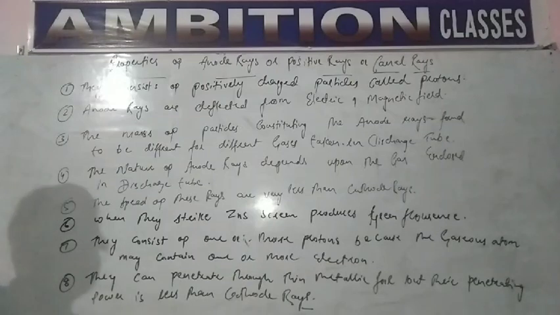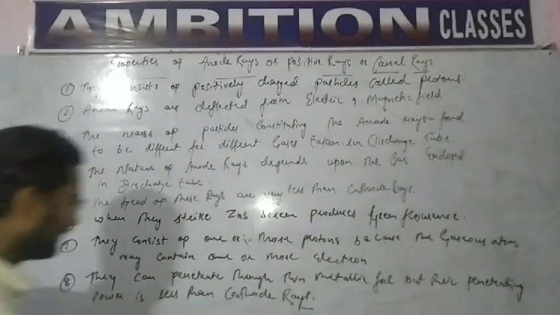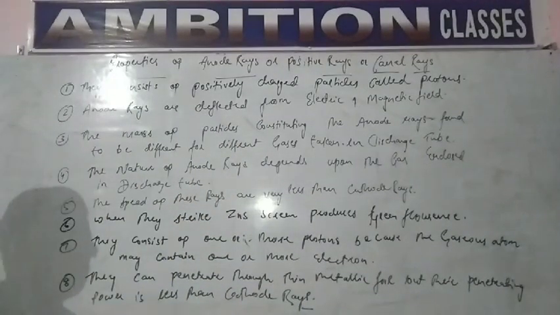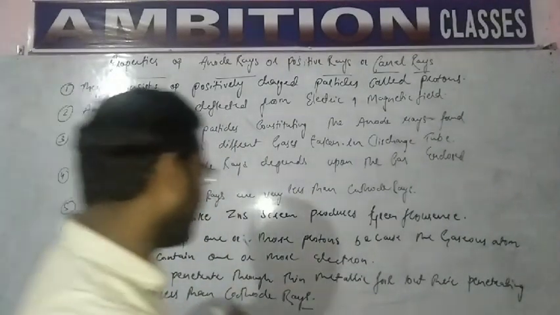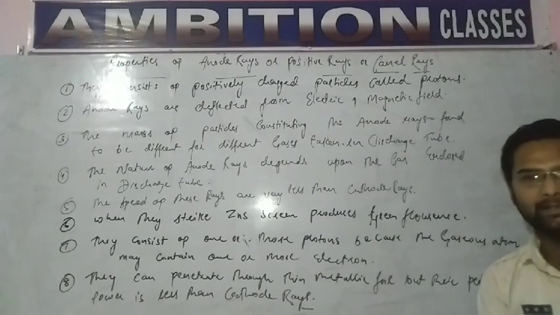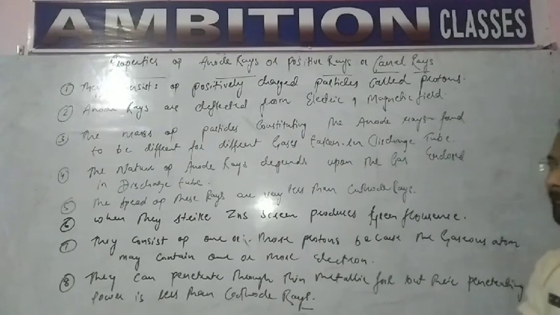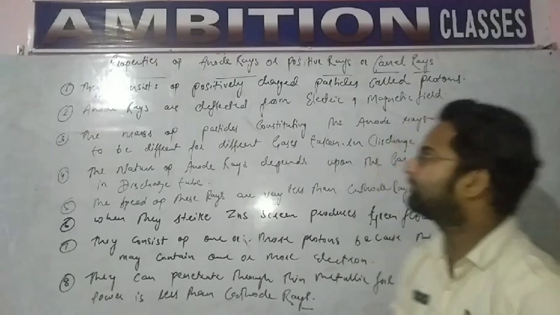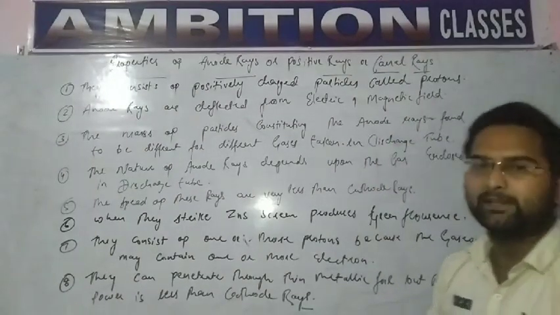What is the next point? They can penetrate through metallic foil, but their penetrating power is far less than that of cathode rays. So these are some important points about the discovery of anode rays. These points have to be noted by you.